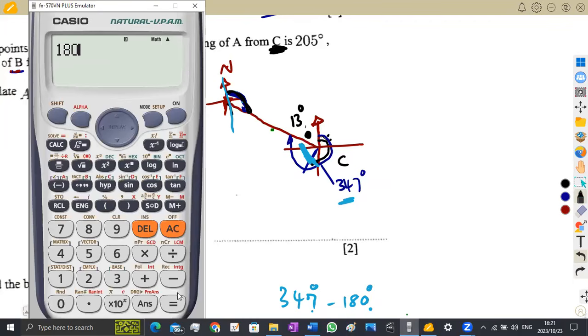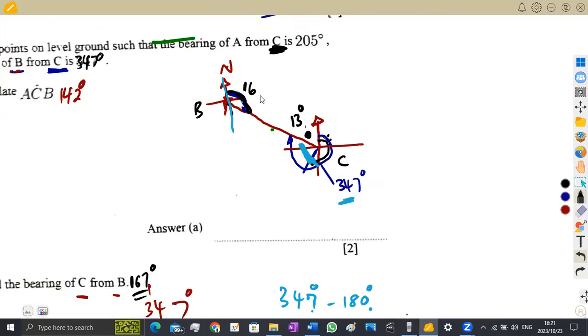So 180 degrees minus 13 is going to be 167. So this angle would be 167 degrees, which is the same answer as the one that we got here.